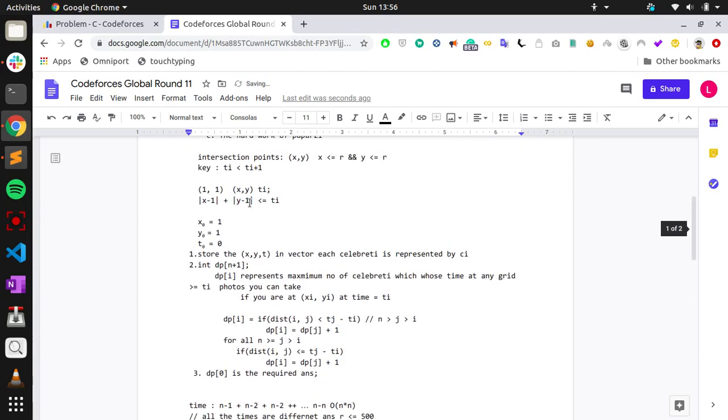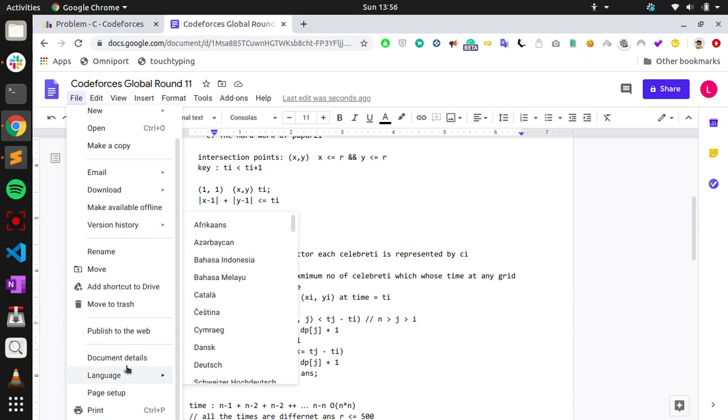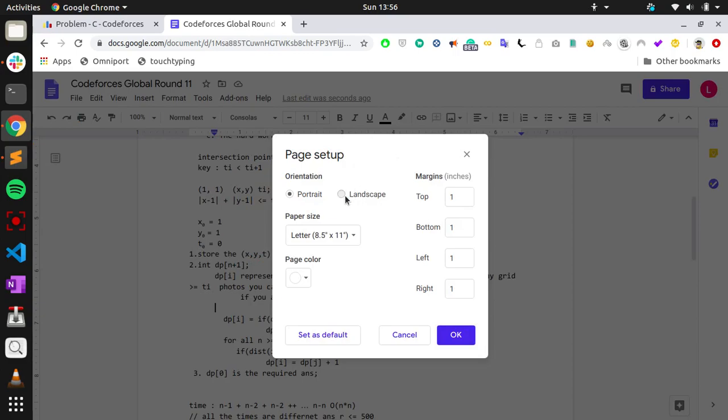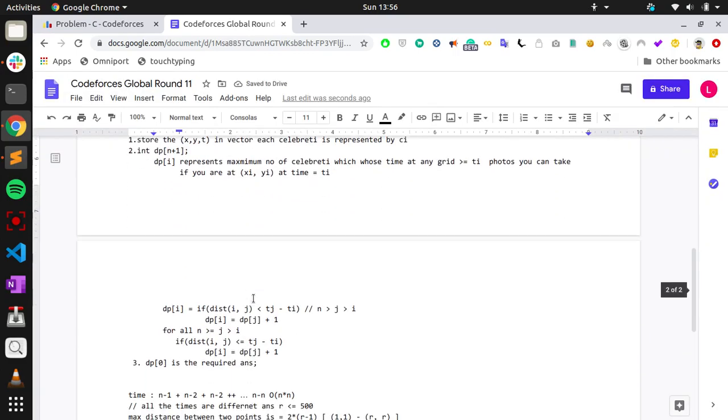So if tj minus ti is greater than 2 into r minus 1, then you have to just... Let me increase the page format once again. Page setup, increase to landscape. Yeah, so where we are at.